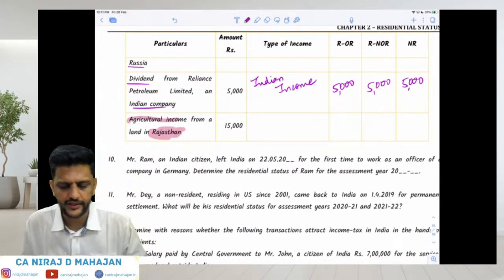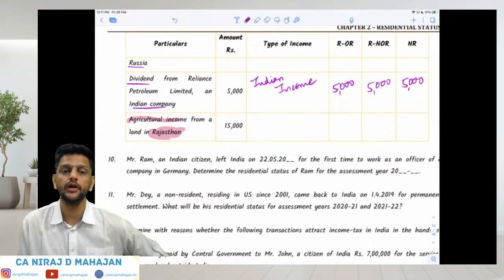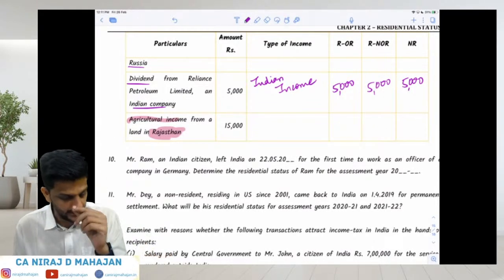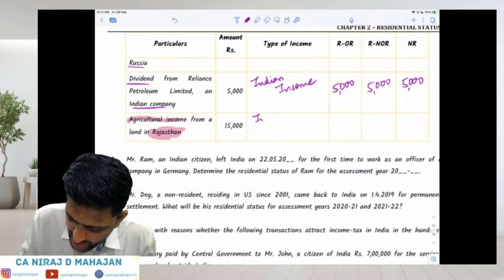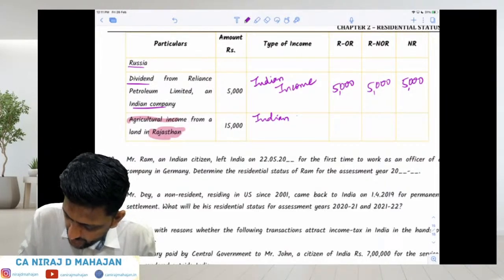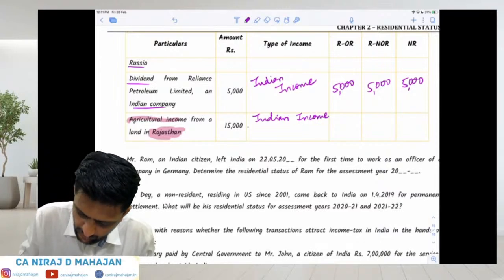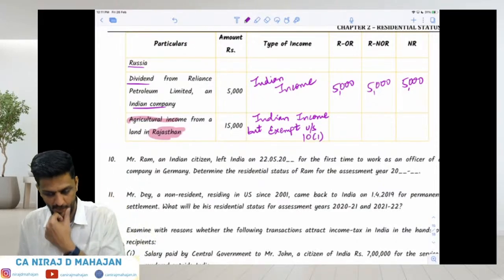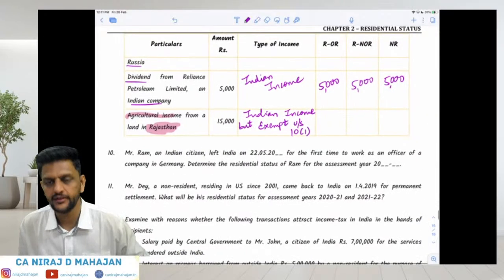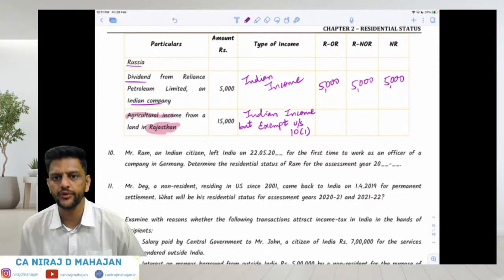And last but not the least, again, agriculture income, but from what, bachcho? From Rajasthan. Agriculture income, bachcho, from Rajasthan. This is Indian income, but what? Same thing, exempt under section. Indian income, but exempt under section 10(1). Tell me what will happen over here.